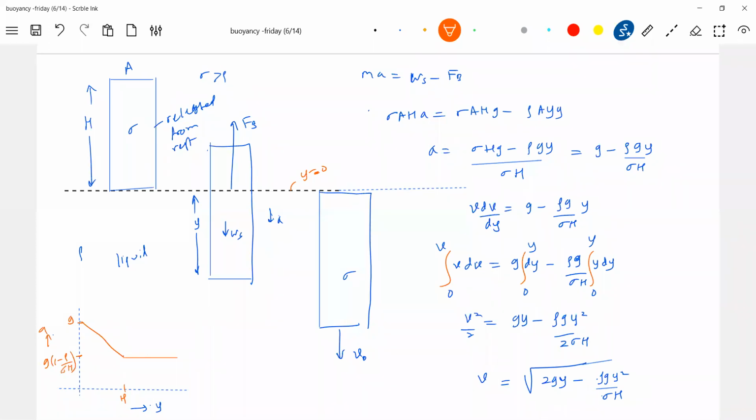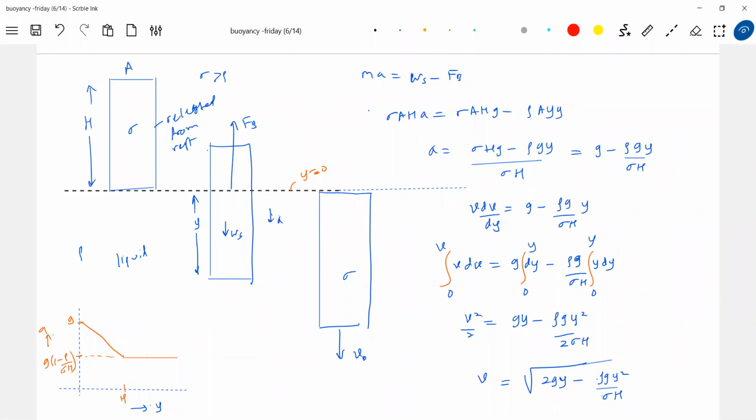So these are the types of small concept-based questions that can be asked here. Initially it will have variable acceleration. What is the type of motion of the block? Decreasing acceleration, increasing speed. Afterwards, uniform acceleration, with speed continuing to increase once it gets into the liquid.